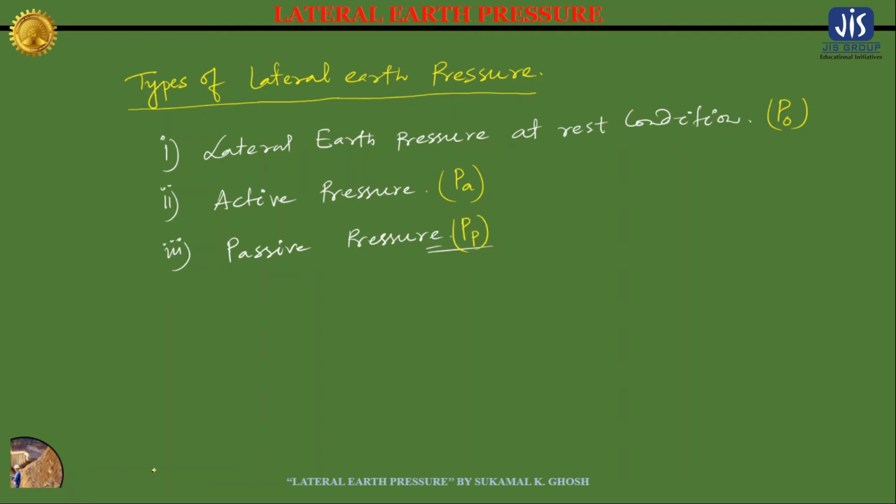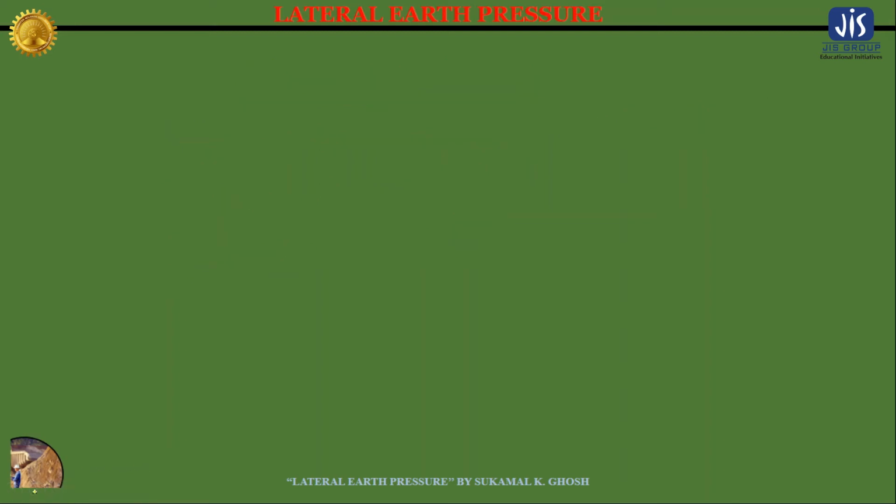So first let's discuss lateral earth pressure at rest condition. To understand this, let's illustrate a figure.